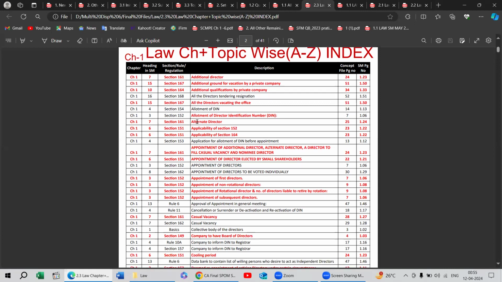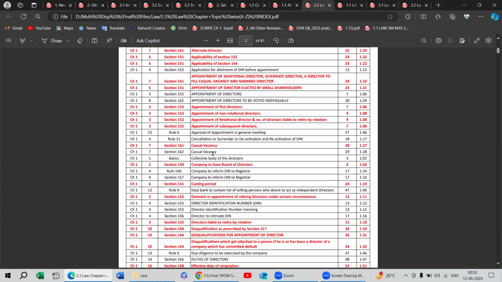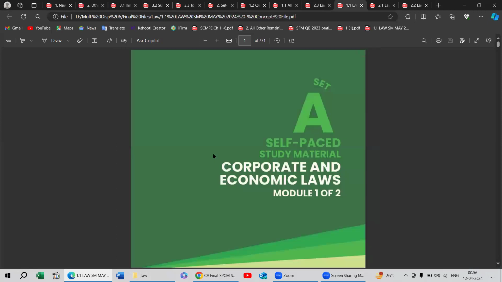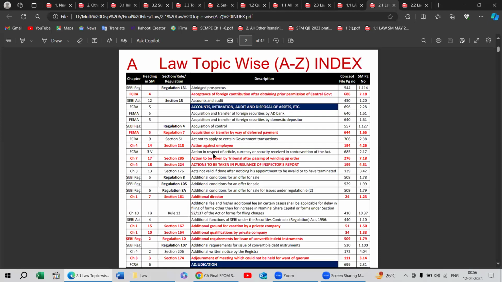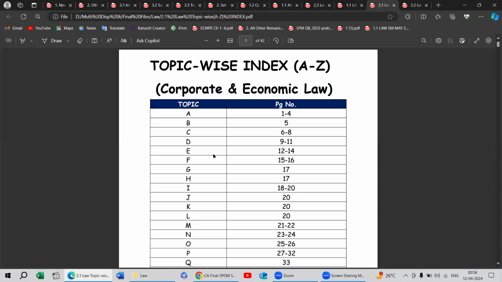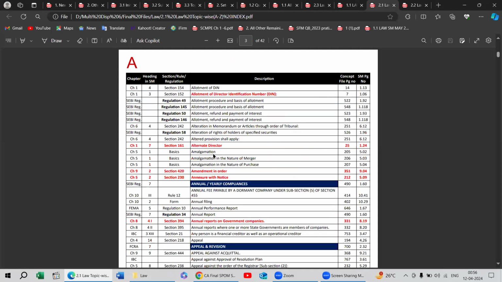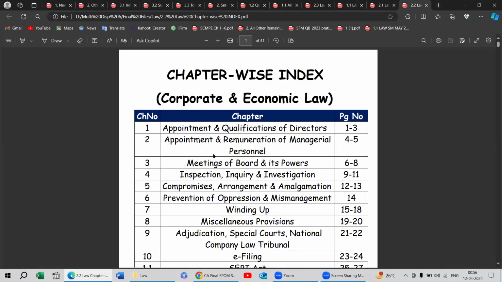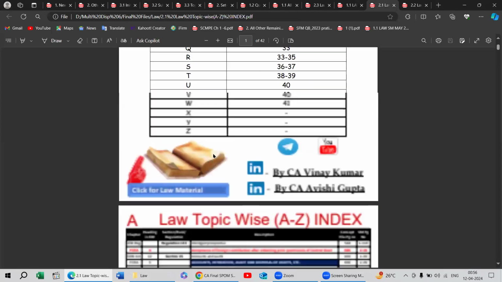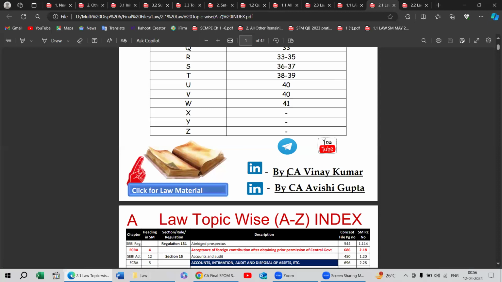According to which, additional director or alternate director, you can see that short from this file, casual vacancies, cooling off period, whatever the case is, the D number is there, so you can move on to this index and find from which chapter it is. If you're not sure from which chapter it has been asked, move on to the topic wise index again. Here it is starting with A, and a proper index of that particular alphabet is also there, from which page number the A word starts, and at the top of the page the alphabet is also there.